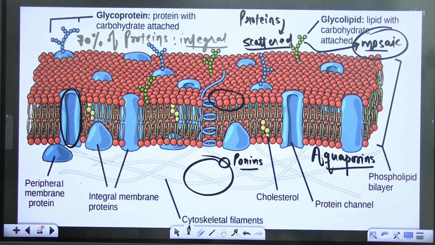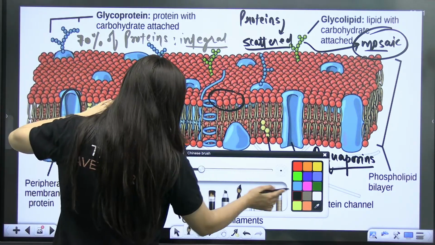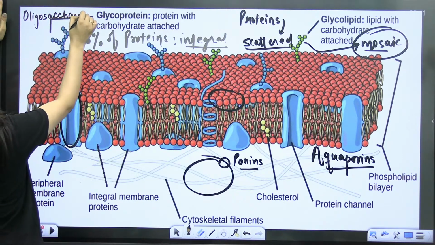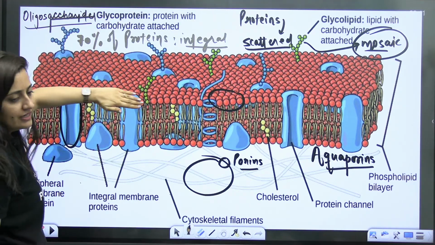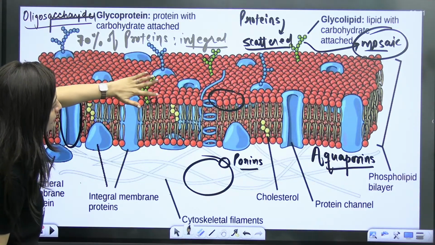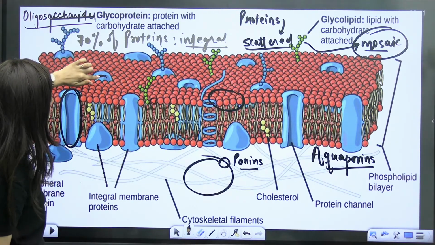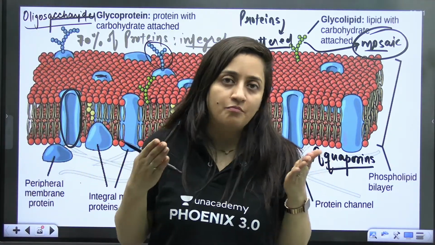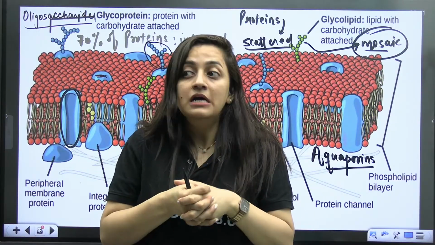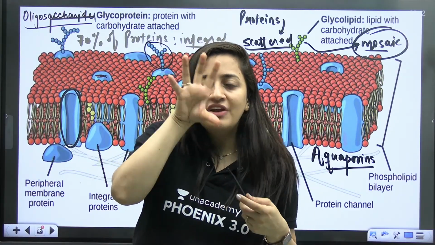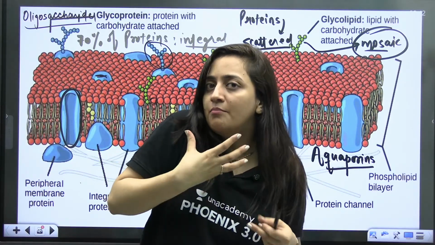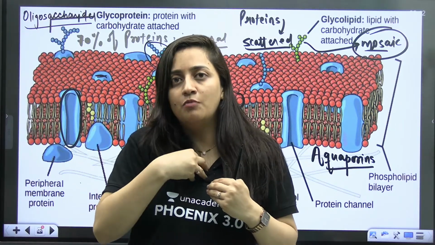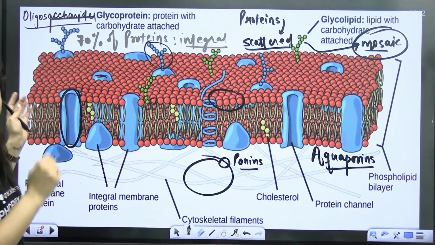Now from this diagram itself, I'll explain that the plasma membrane also contains oligosaccharides, meaning carbohydrates, particularly here on this outer leaflet. If they are attached to the lipid part, they make glycolipids. If they are attached to the protein part, they make glycoproteins. These glycolipids and glycoproteins are very important. They help in cell-to-cell recognition, and in differentiating the own cell of our body from a foreign cell, if there is any in our body. That is how they work.